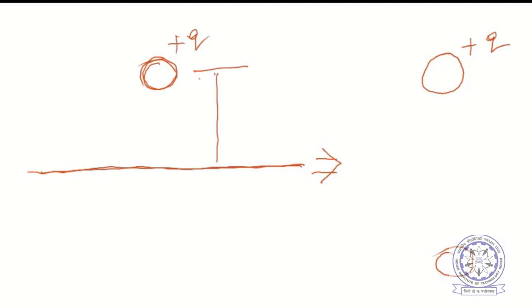This kind of problem is solved using the method of images. Method of images means this is plus q, if you assume. So I am drawing a corresponding situation with the charge plus q here, at height h. Exactly on the other side, I have drawn an image charge minus q. Now there is no plane here.